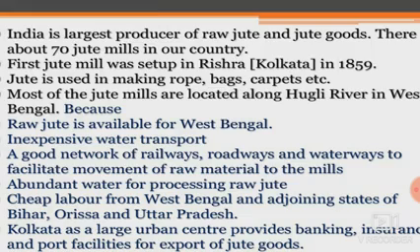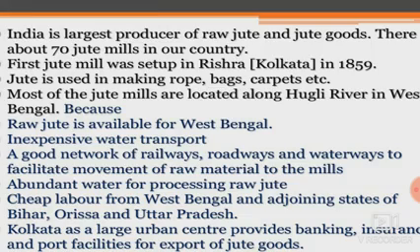Most of the jute mills are located along the Hooghly River in West Bengal because raw jute is available in West Bengal, there is cheap water transportation, and a good network of railways, roadways and waterways to facilitate movement of raw material to the mills, and abundant water for processing raw jute.